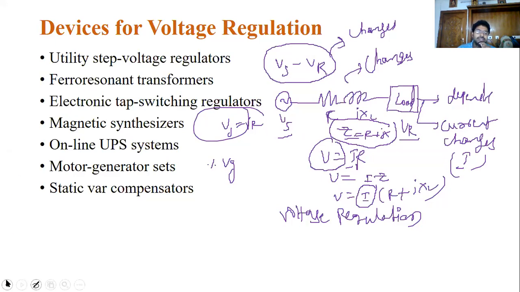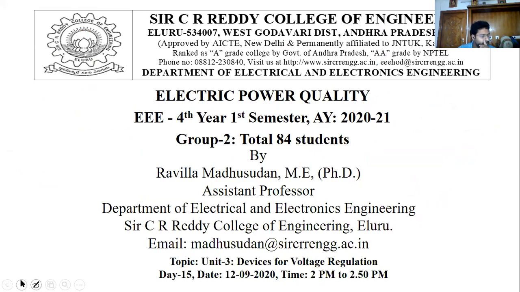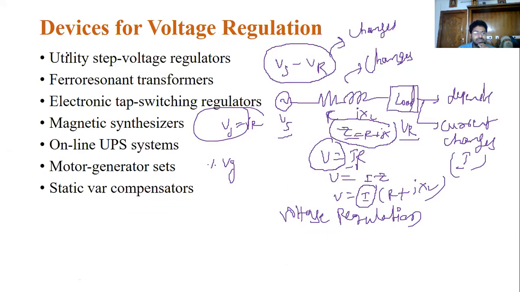To regulate this power quality, nothing but the voltage regulation, or to improve the voltage regulation, improvement here means we have to reduce the percentage of voltage regulation. We are using some devices. Seven devices are there, which we discuss today. The first one is the utility step voltage regulator.